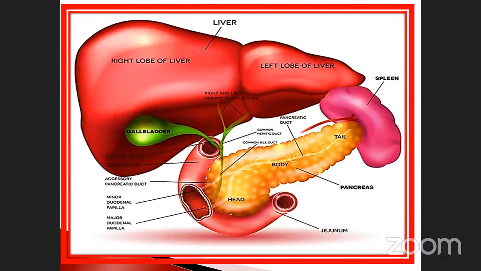The beta cell secretes insulin, the alpha cell secretes glucagon, and the gamma cells act when both the cells are absent, when both cell activities are completely absent. At that time, automatically the gamma cell acts.